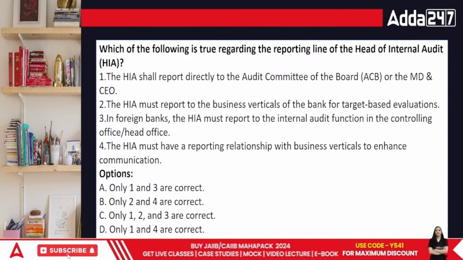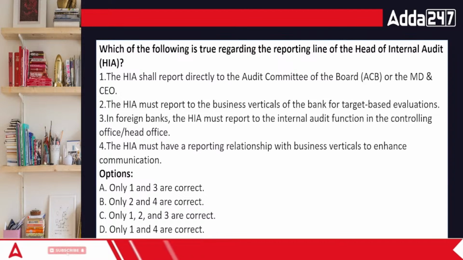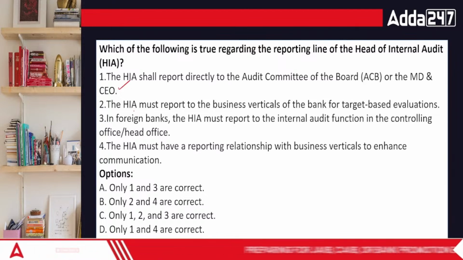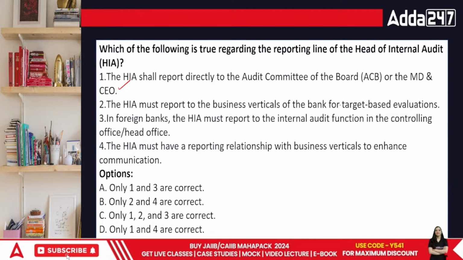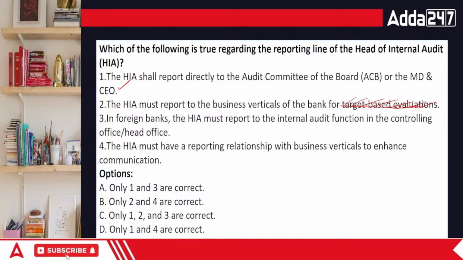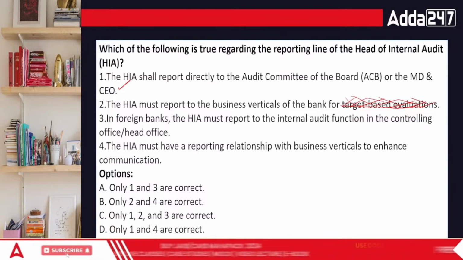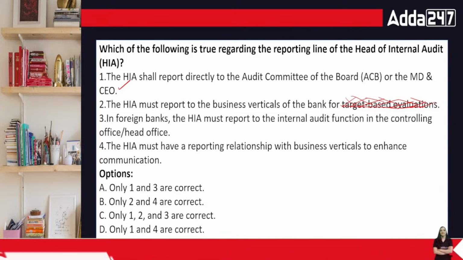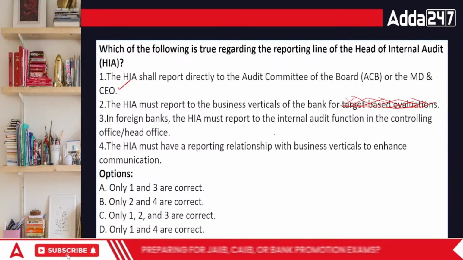HIA is basically reported directly to the audit committee. This part is correct. They are directly reporting to the seniors so that there is no problem there. They just don't work on target based. This is absolutely wrong. A finance person who's evaluating things should not be given targets that you have to find this much amount of errors in any case. That's not the point. Okay. In foreign banks, HIA must report to the internal audit function in controlling.